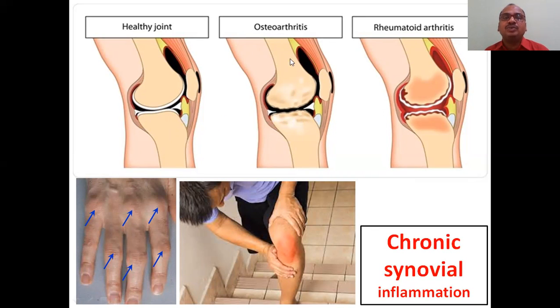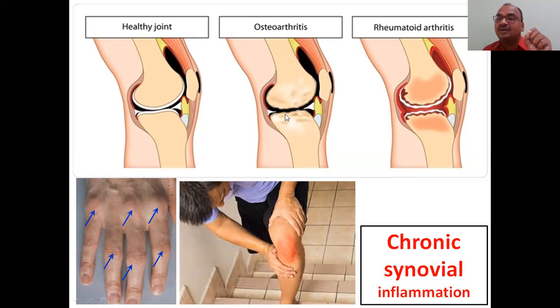Whereas when you come to osteoarthritis, osteo means bones. Mainly bones will be damaged here. See how the density of the bones becomes very less. There is formation of holes, formation of pores in the bones, and there is no synovial membrane. Check here.